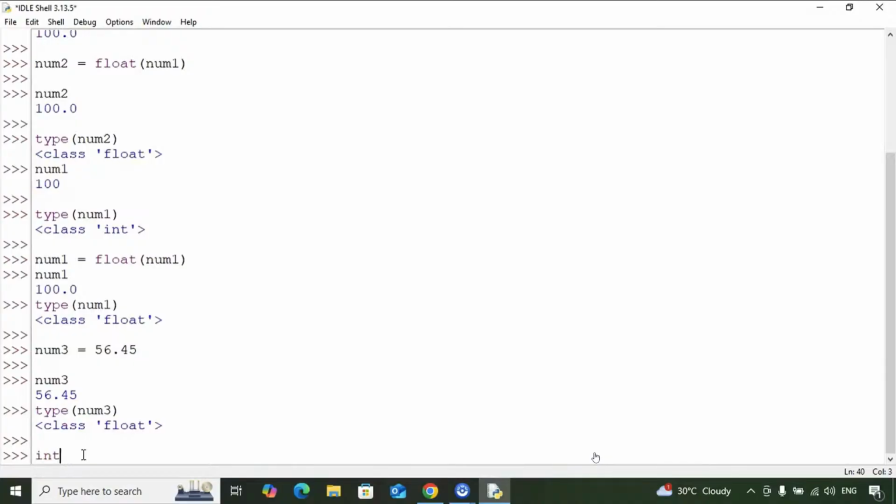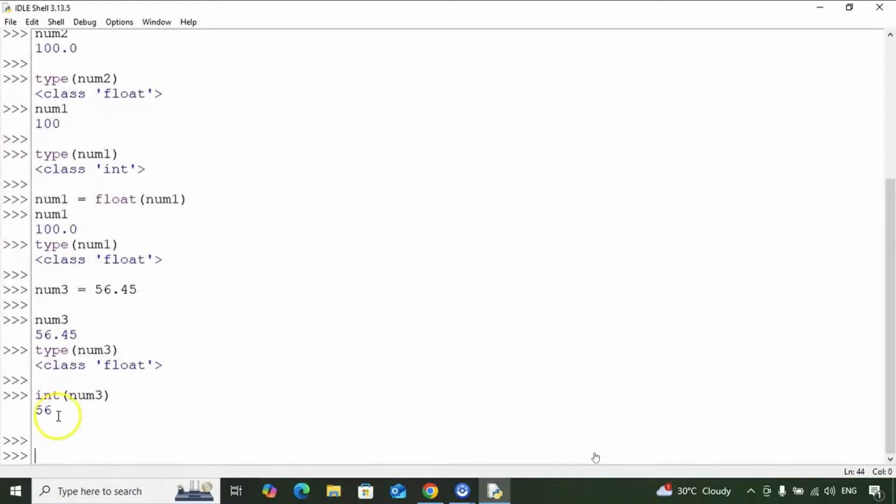Int, and in brackets we give the value itself, or the variable storing that value, which is num3 in this case. So int of num3 will give you 56, right? Because 56 is the integer value of the float num3, 56.45.